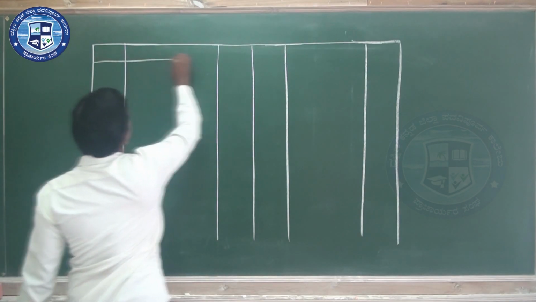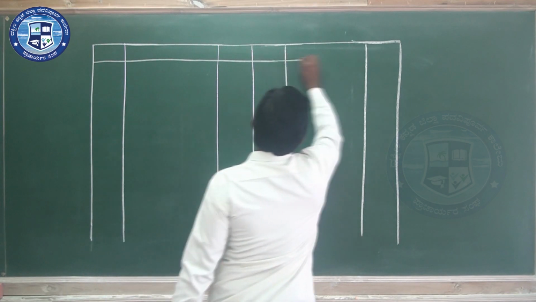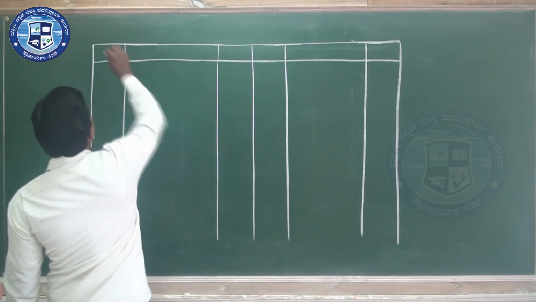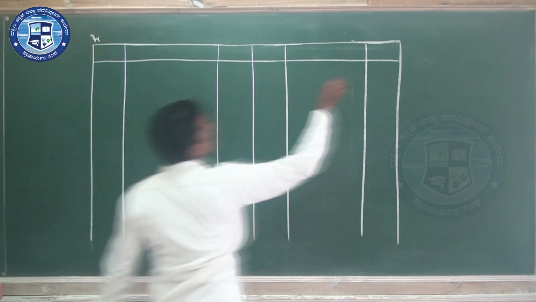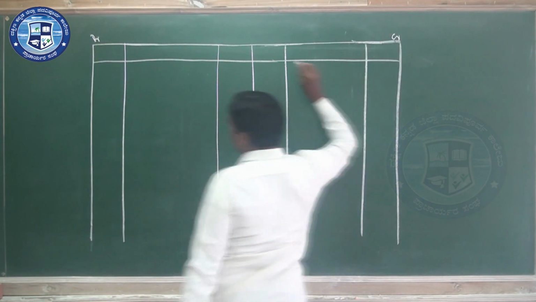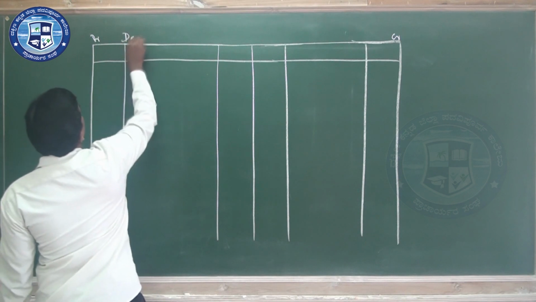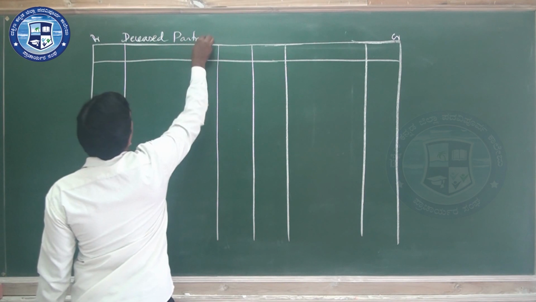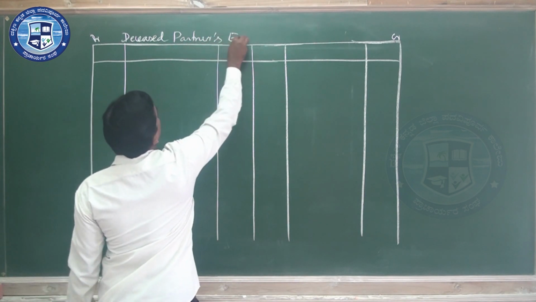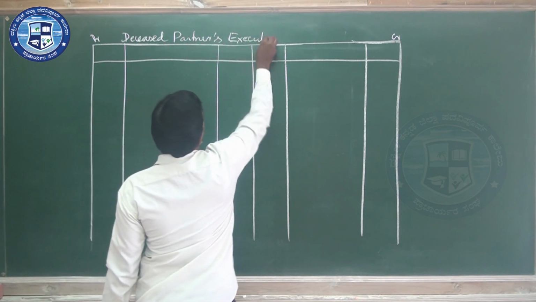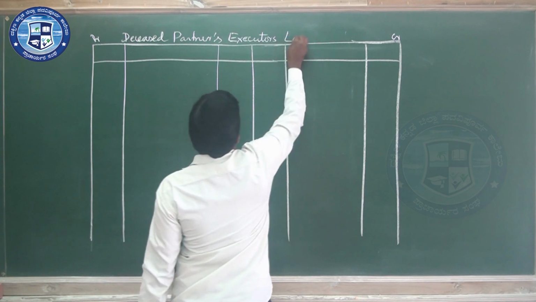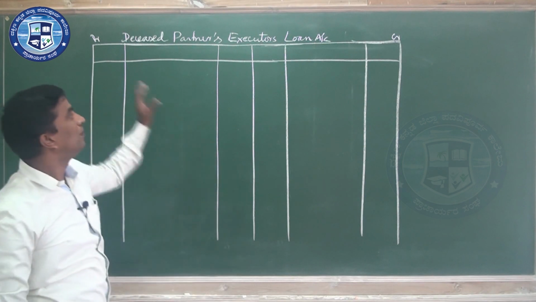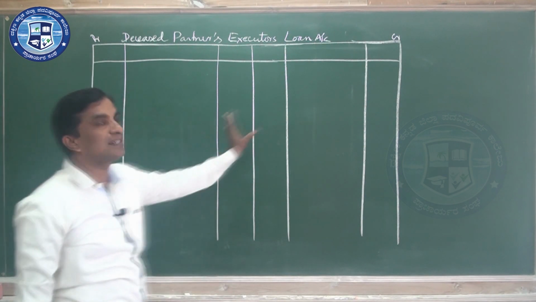Write the details. But remember, while preparing the deceased partner's executors loan account, one column is extra now.